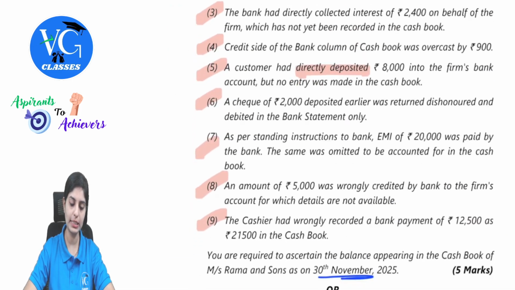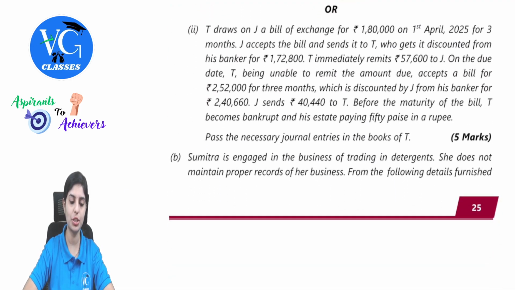Next, there was a choice in this subpart. So next question is on bills of exchange. T draws on J a bill of exchange for 1,80,000 on 1st April for 3 months. J accepts the bill and sends it to T, who gets it discounted from his banker for 1,72,800.